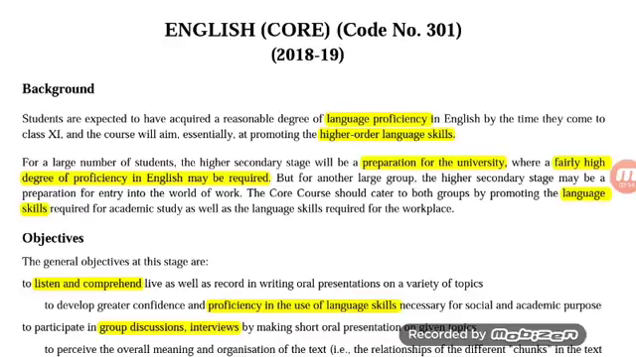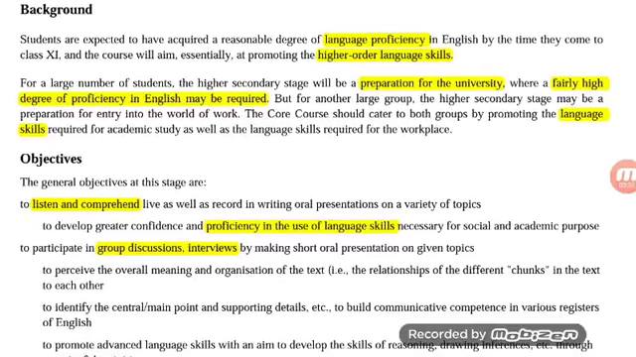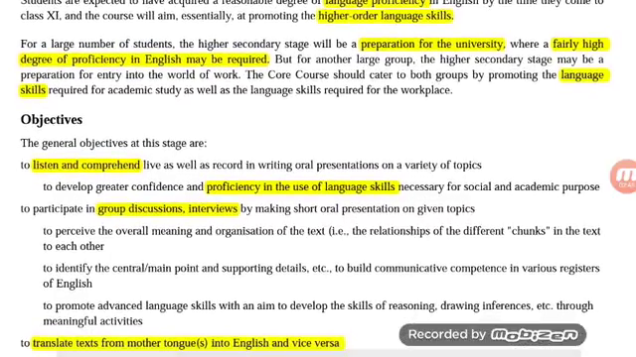Since class 11 and class 12 English is going to prepare you for your higher studies for the universities and other higher academic institutions, they expect a fairly high degree of proficiency in English to be acquired by you. That's why they are going to focus on the language skills that you will develop. If I talk about language skills, they are four: listening, speaking, reading, and writing. So the objectives of the English code have been designed accordingly.